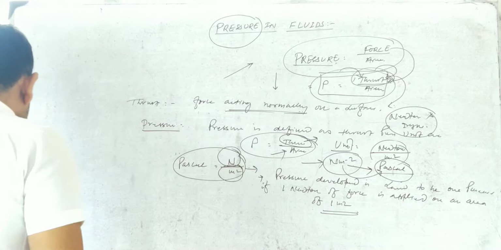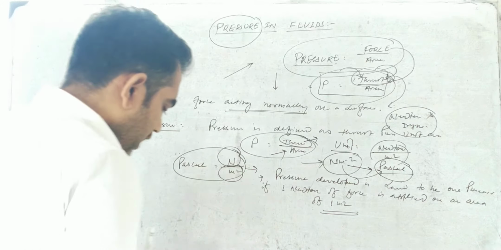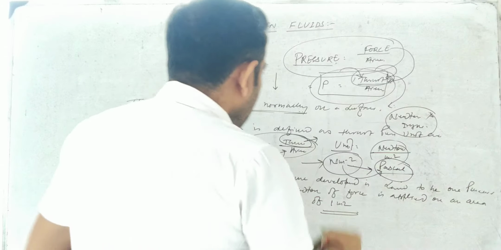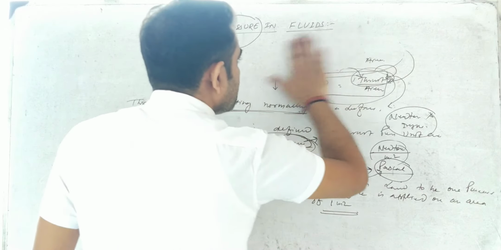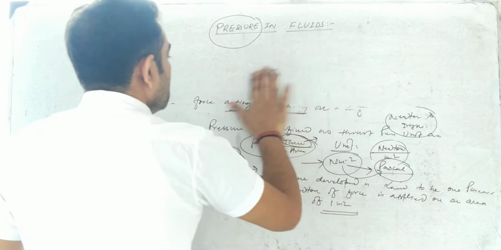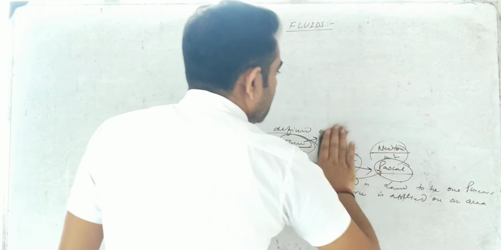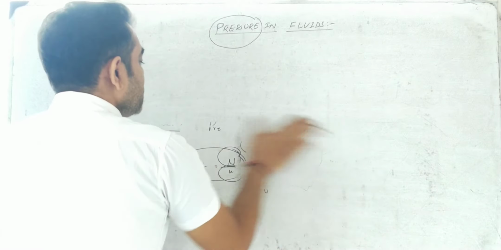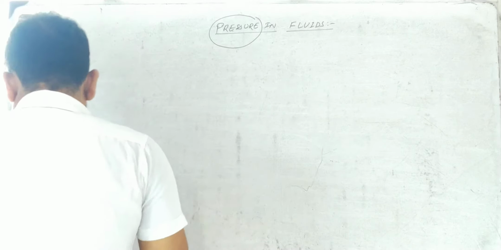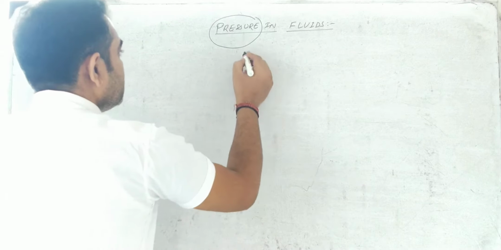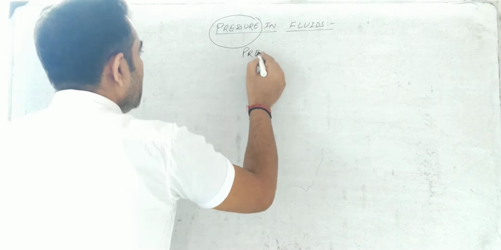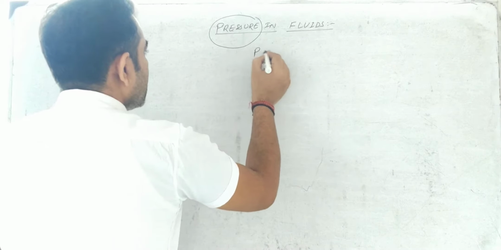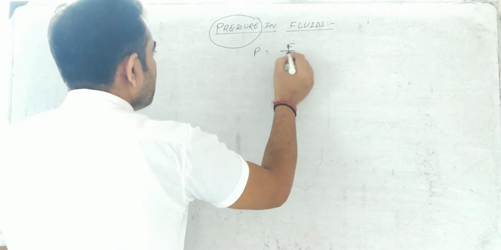After that we are going to discuss the factors that influence the pressure exerted on a point. Under what situation can the pressure be increased or decreased, or on what factors does pressure depend on an area, on a surface? The only one thing you have to keep in mind is that pressure equals thrust by area.